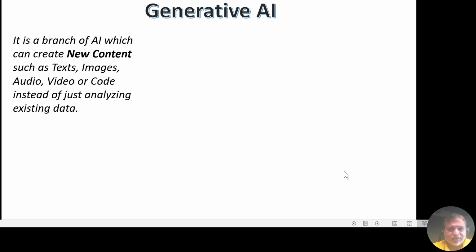While doing this, it uses machine learning models or large neural networks which are trained on large data sets to learn patterns, structures, or any kind of relationship between the entities. Once trained, it can generate output that looks like it is generated by a normal person.